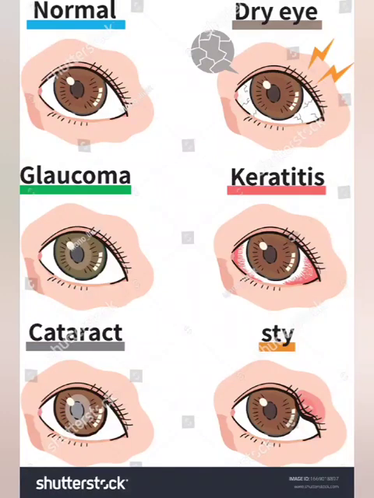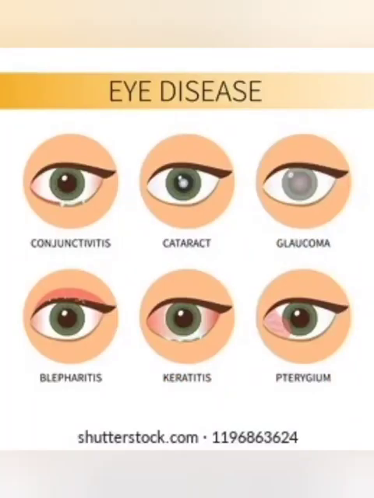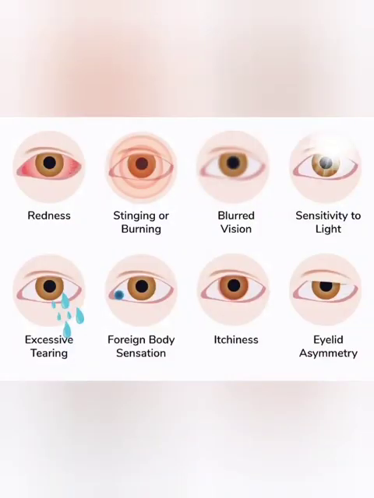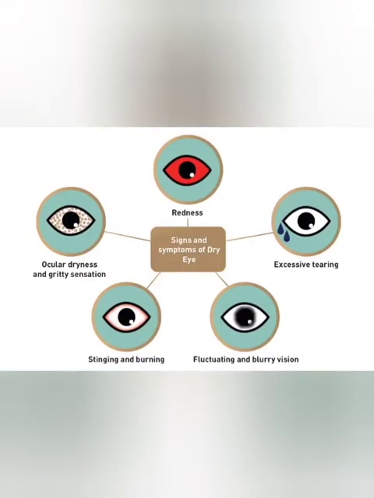No more common eye disease. Common eye conditions. 1. Dry eyes. Dry eyes occur when your eyes don't produce enough tears to stay moist, or when your tears don't work properly. It can make your eyes feel uncomfortable, and in some cases, it can cause vision problems. Dry eyes are common, and affect millions of Americans each year.